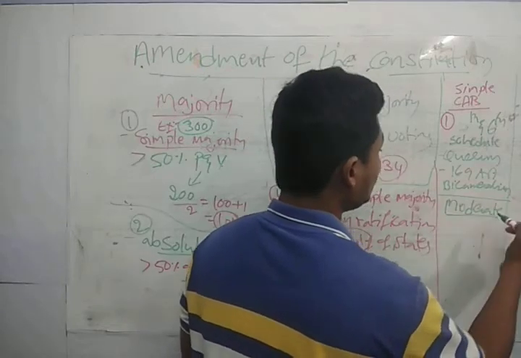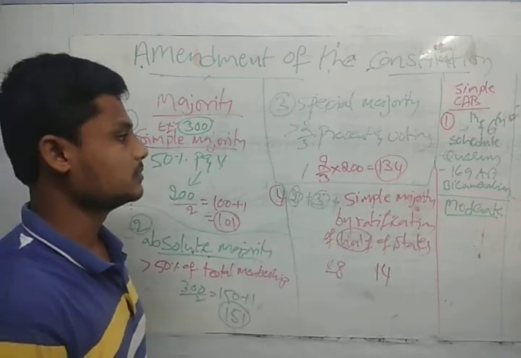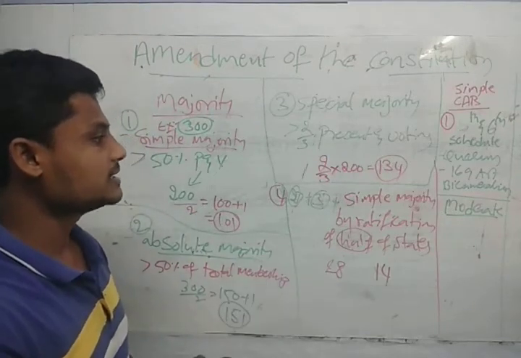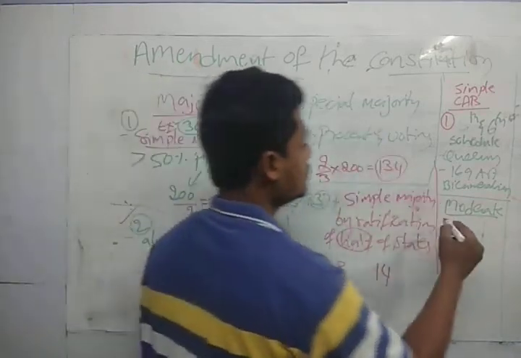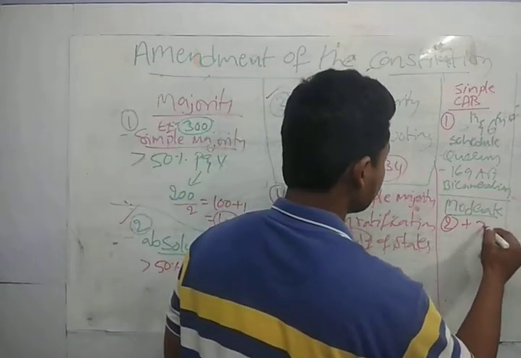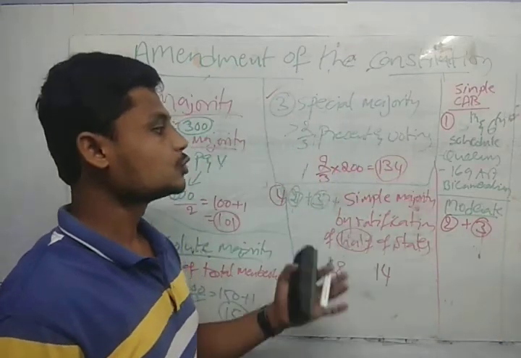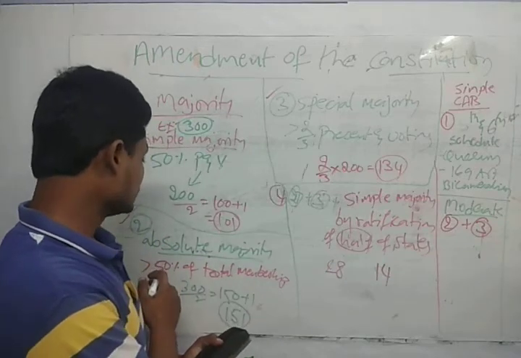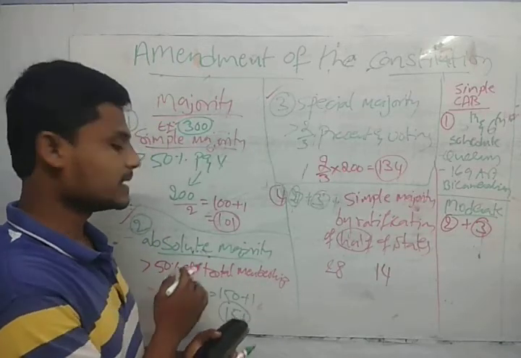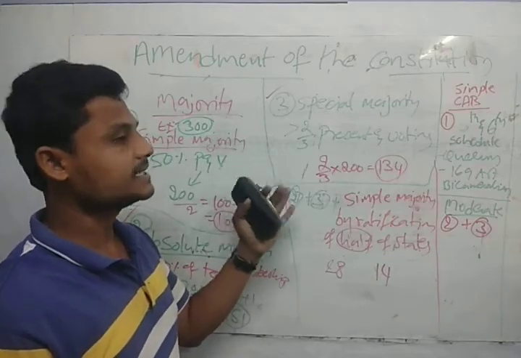Moderate. So what majority do we need to consider in the moderate constitutional bill? The majority we need to consider is 2 by 3. If you read, the majority includes a majority of greater than 50% of the total membership and a majority of 2 by 3rd present and voting.